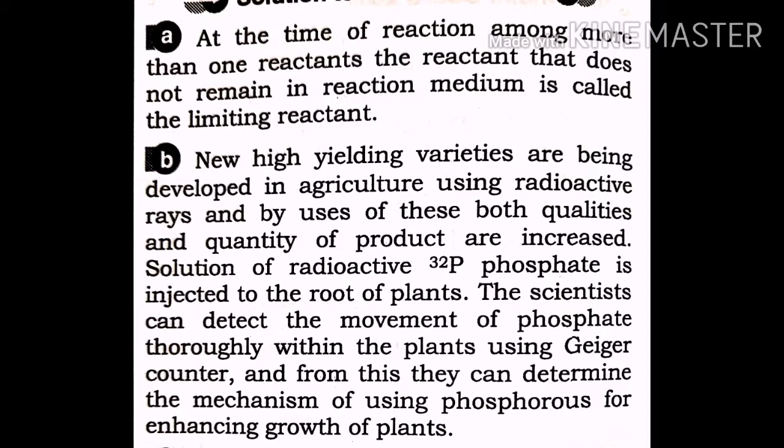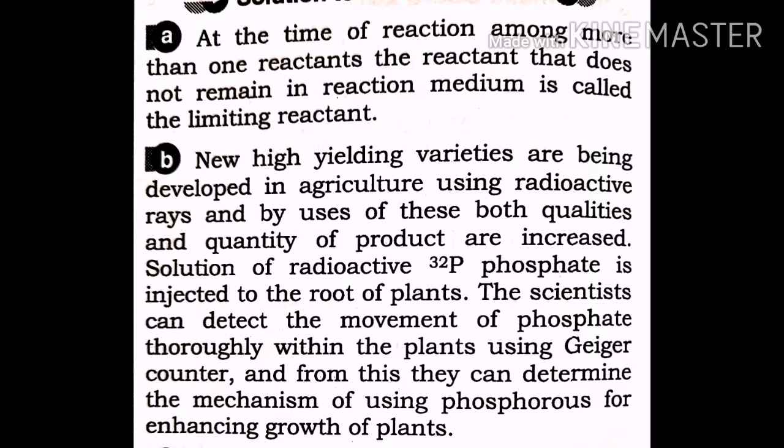The answer is given. Now, high yielding varieties are being developed in agriculture using radioactive rays, and by use of these, both quality and quantity of product are increased. Solution of radioactive phosphorus phosphate is injected to the root of the plant. That means an isotope of phosphorus is injected into the plant.